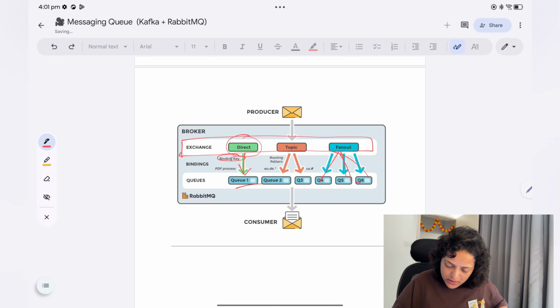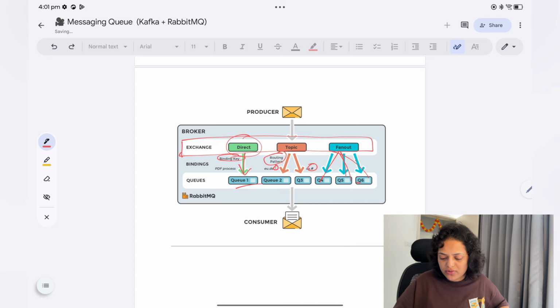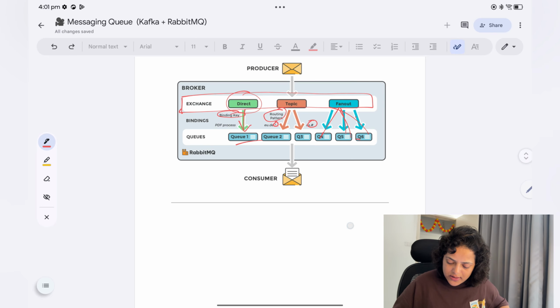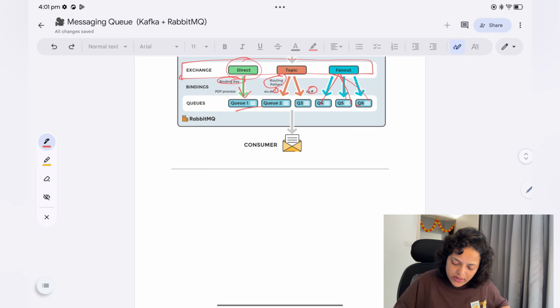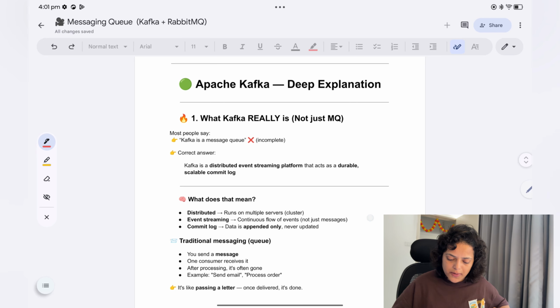Okay, and then topic, so the third one is routing pattern, so star or hash based. It will send data only to those who match this wildcard pattern, and then the consumer will read it. So this is the only difference in RabbitMQ and Kafka. Now Kafka versus RabbitMQ, let's talk about Apache Kafka deep explanation.